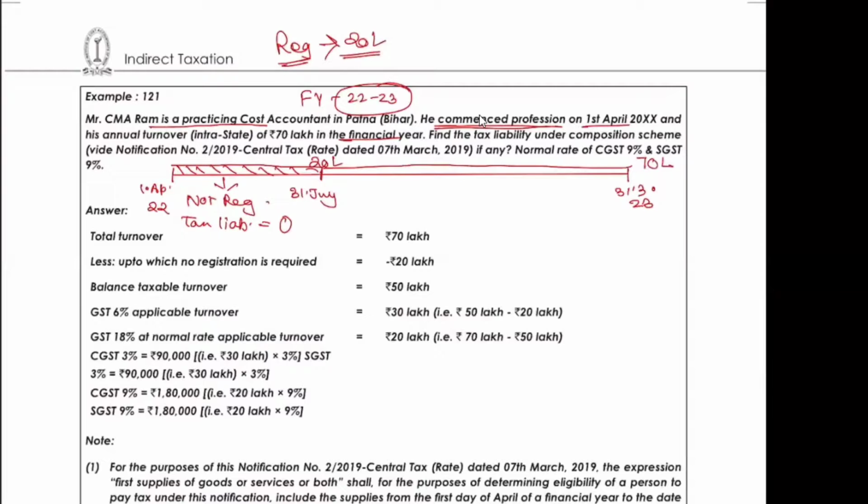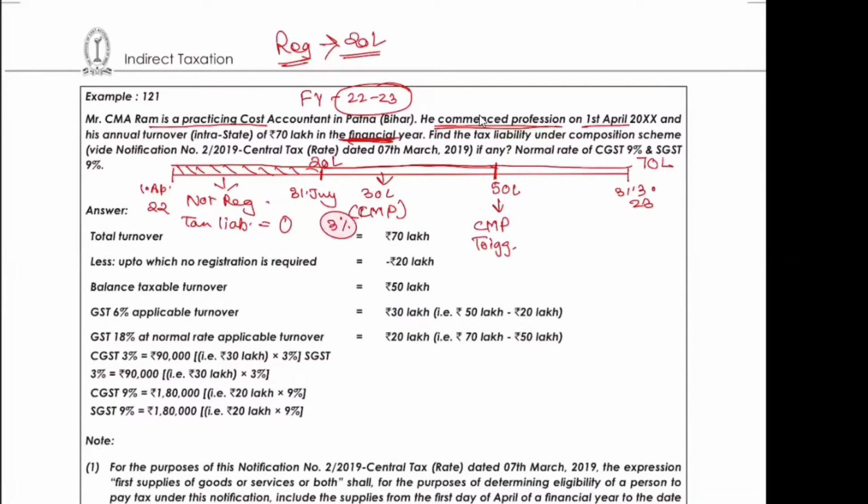or not at all 50 lakh also, because we know that for services the limit is only up to 50 lakh. So this is the limit where his composition scheme gets triggered. Correct? So from 20 to 50, that means this 30 lakh turnover, he is in the composition scheme. He is in services. So what is the applicable rate? Applicable rate is 3%.